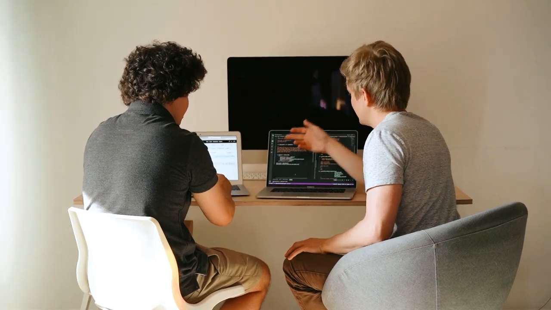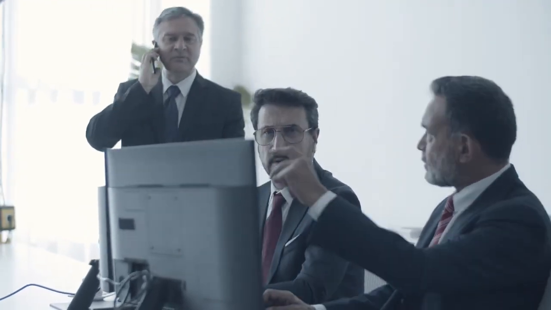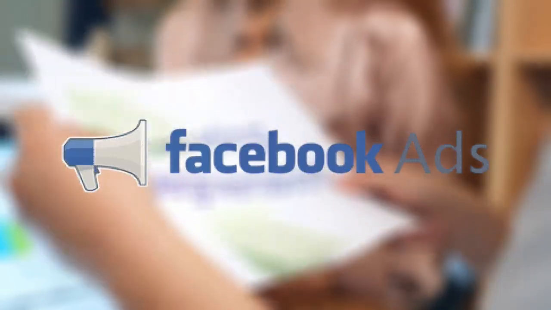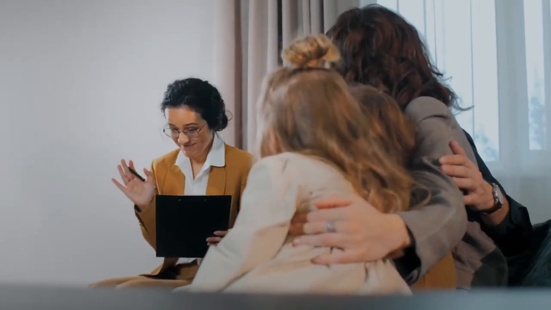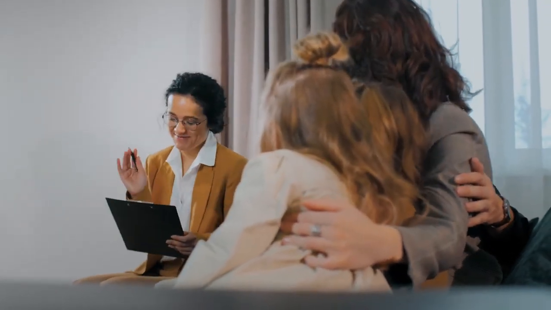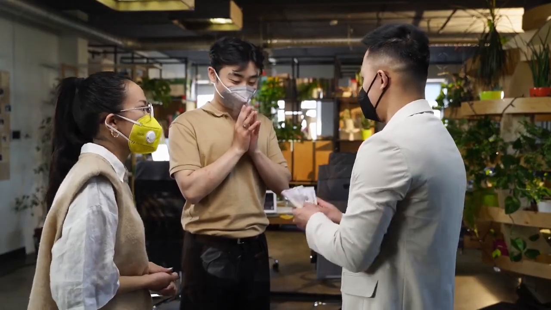Now, in business, if you're trying to sell a product, you need a description of the product for places like Amazon, Facebook ads, or anywhere else you're going to sell it. That description is called copywriting. And more specifically, I think the opportunity lies in sales copywriting because if you get sales, you make money. If you can help people make money, you're going to make money.